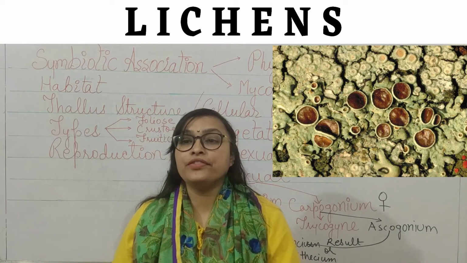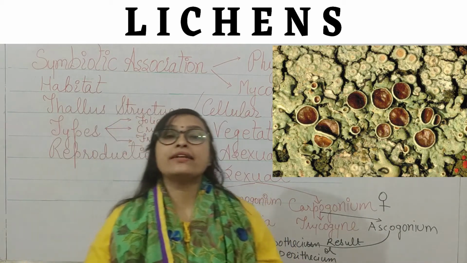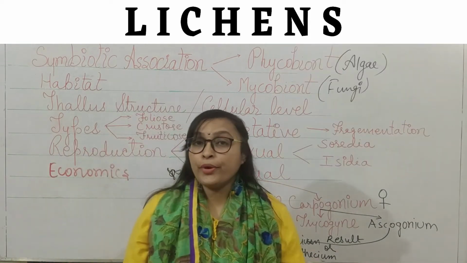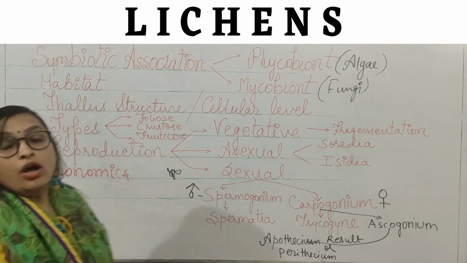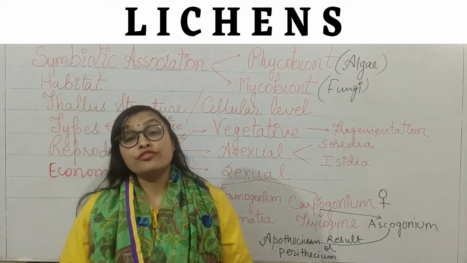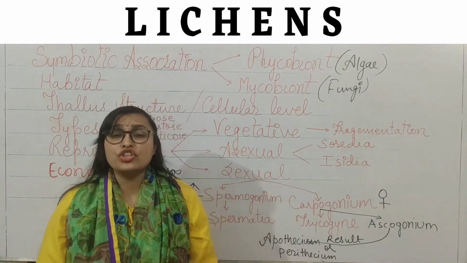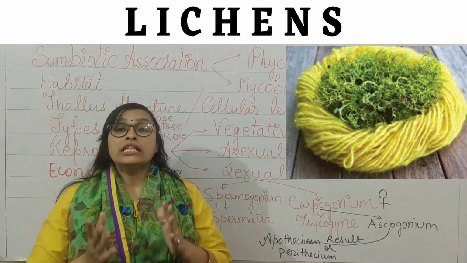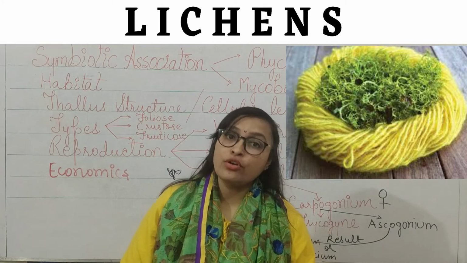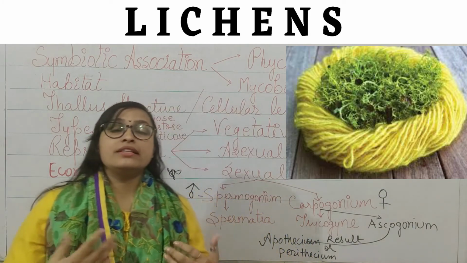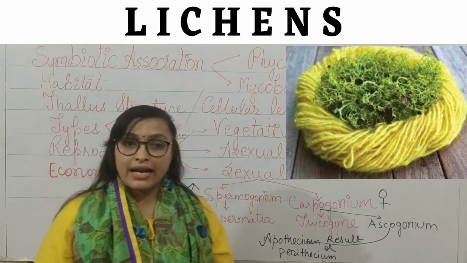They help in the production of the next species. After reproduction, I am going to discuss the economics of the lichen. What benefit can we achieve, or are we achieving, from the lichen, right? These are used mostly for the production of dyes. Yes, these are used to produce dyes.